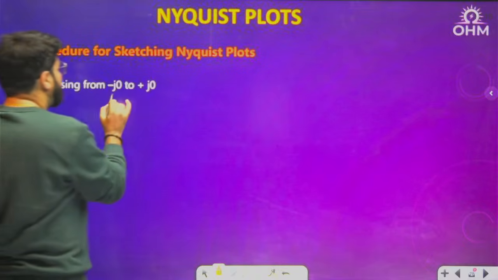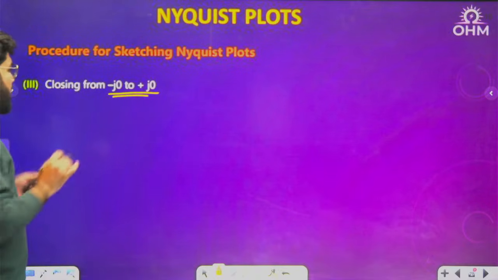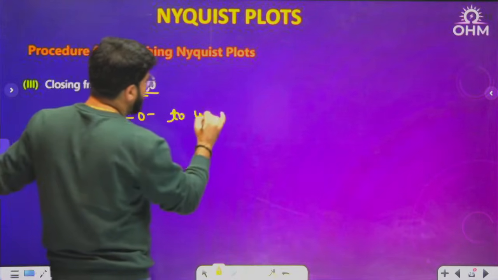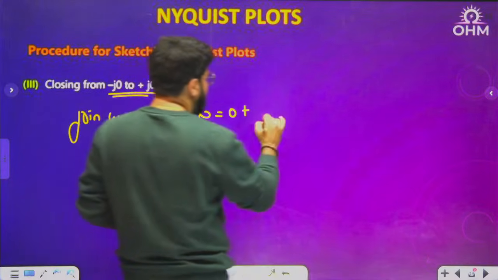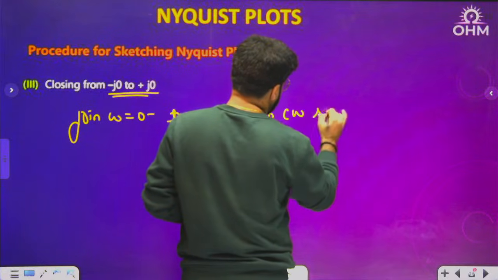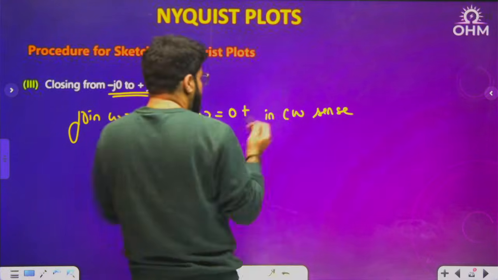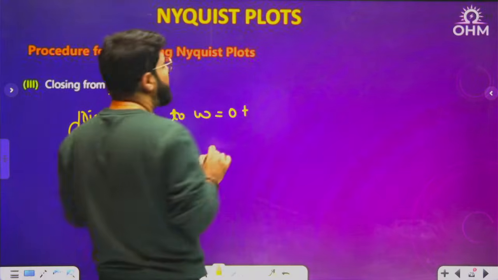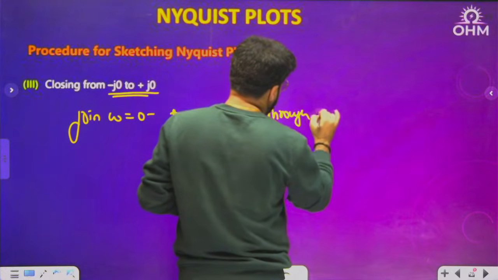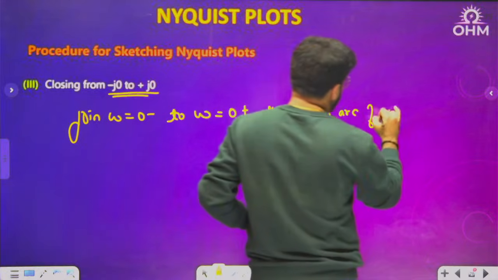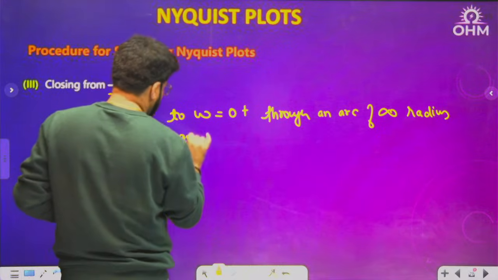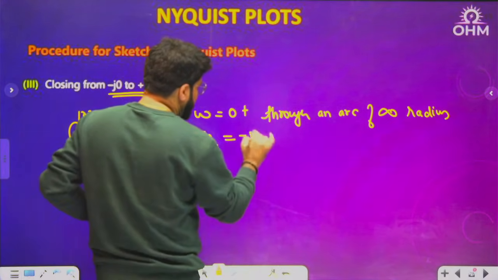And then close from minus 0 to plus 0. Join omega equal to 0 minus to omega equal to 0 plus through an arc of infinite radius and angle minus n pi.